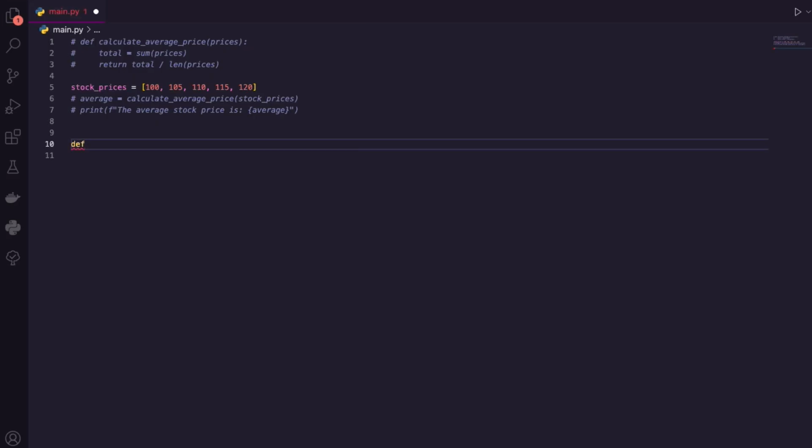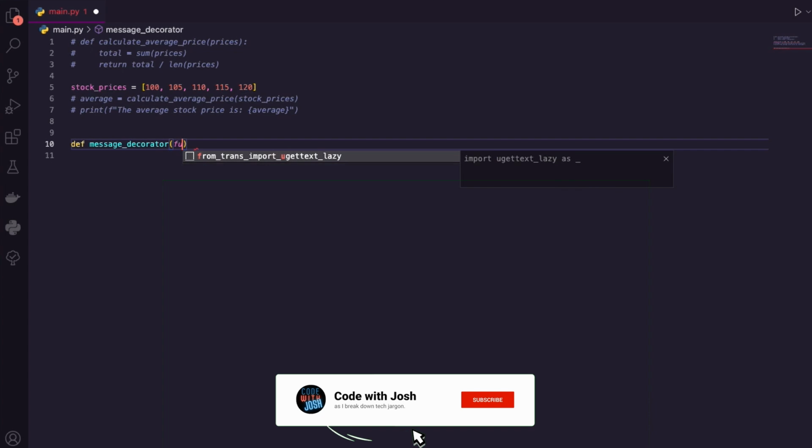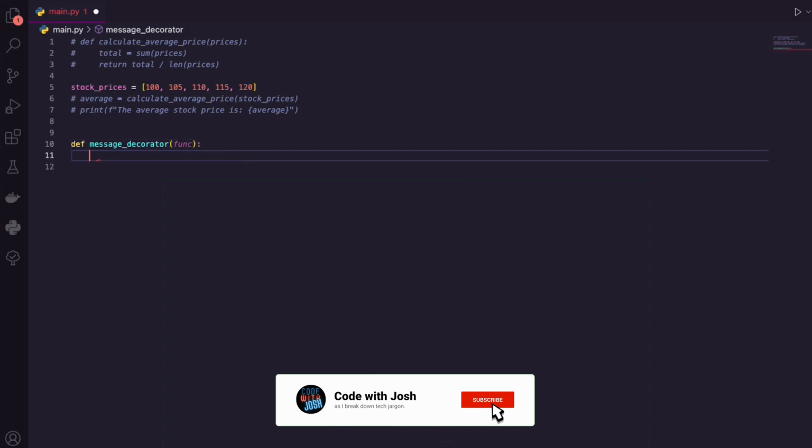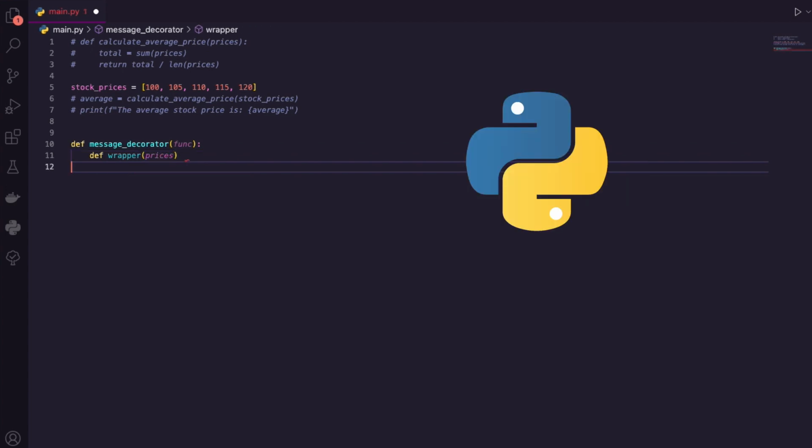I'm gonna come down here and I'm gonna create a decorator function. Let's just say message decorator. Cool, that's a function. Now remember that a decorator also takes another function. So what function is gonna be passed to it? We don't know. I'm gonna say func. Inside there, we are gonna create our wrapper. This wrapper is gonna take any argument that the initial function, so calc average, would have taken. So we're gonna wrap that because it's gonna be passed to the function still.